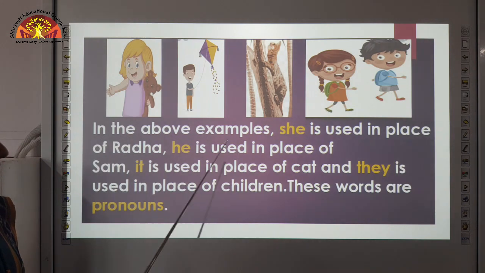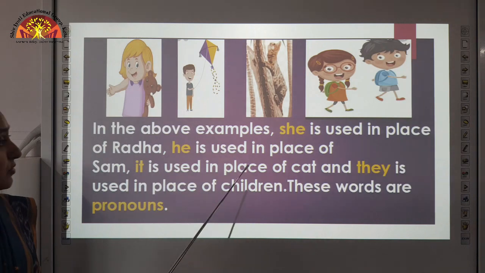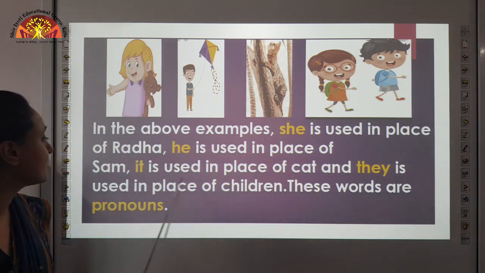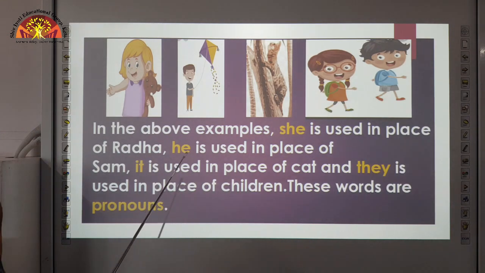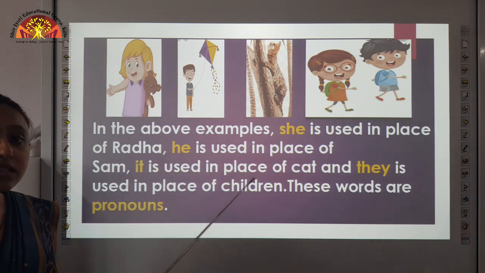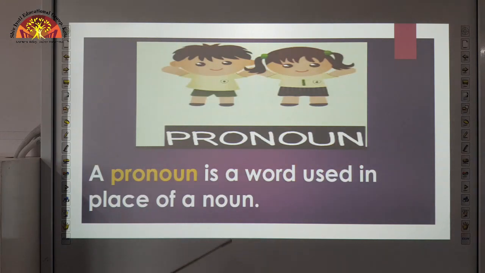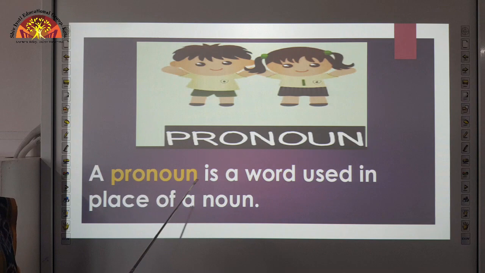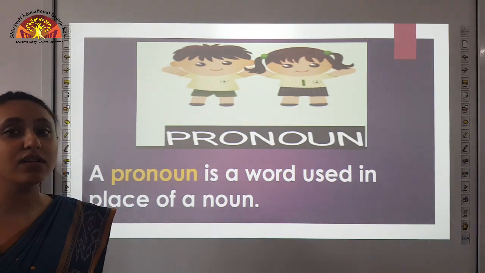In the above examples, she is used in place of Radha, he is used in place of Sam, it is used in place of cat and they is used in place of children. These words are pronouns. So, he, she, it, they, these all are pronouns. A pronoun is a word used in place of a noun. So, what we learn is that a pronoun is a word we use in place of a noun.